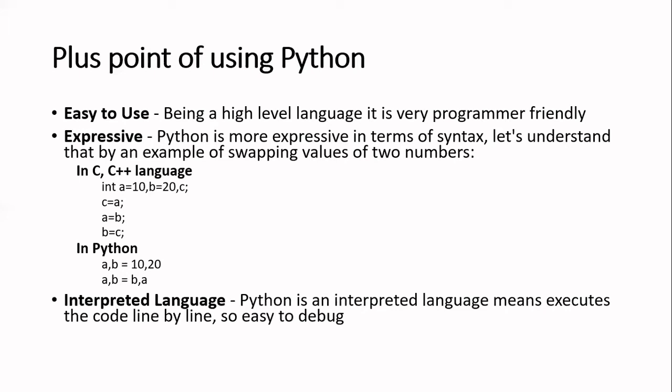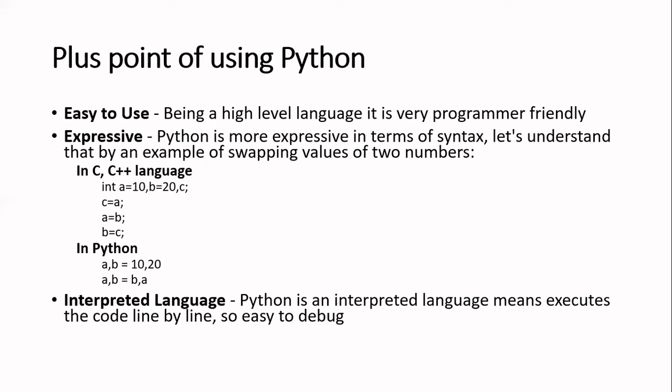Then it is an interpreted language. What does it mean by an interpreted language? It means that it is executed line by line, so it is easy to debug. Now when we say executed line by line, let's say you have 10 lines of code.